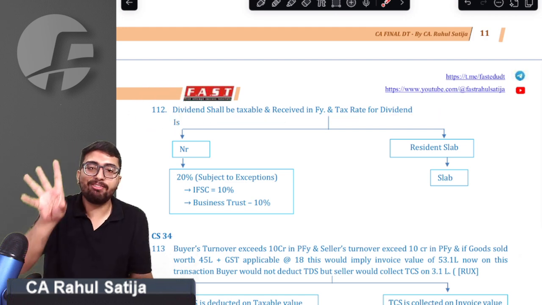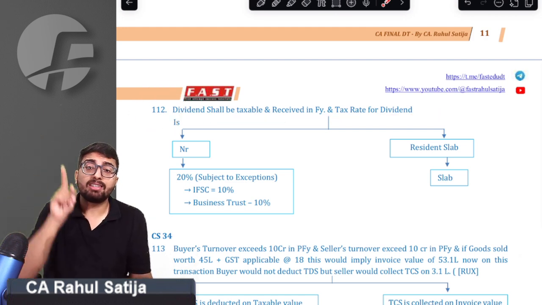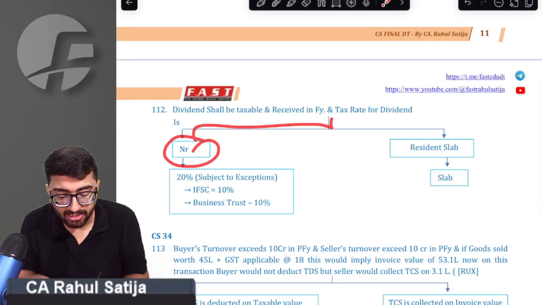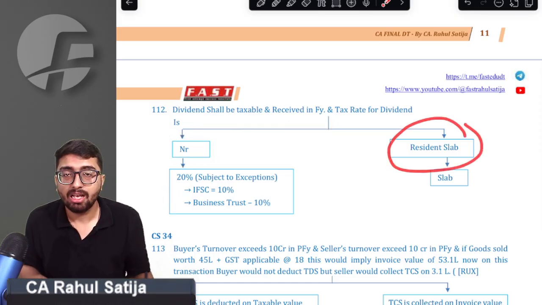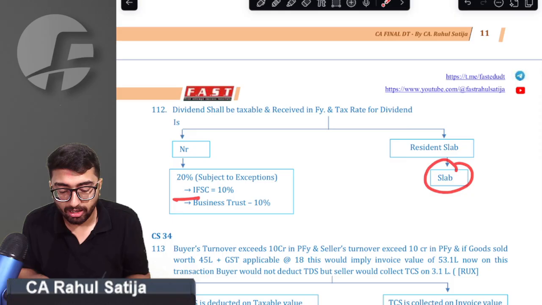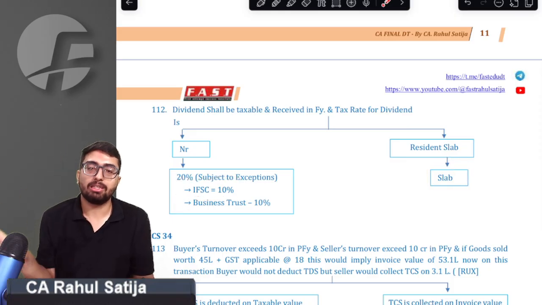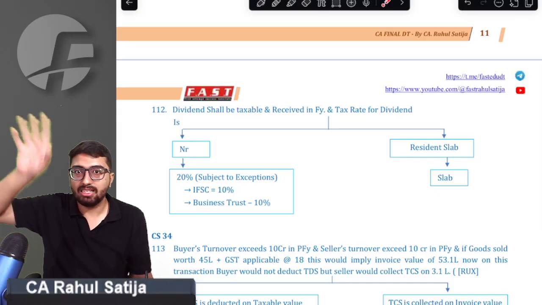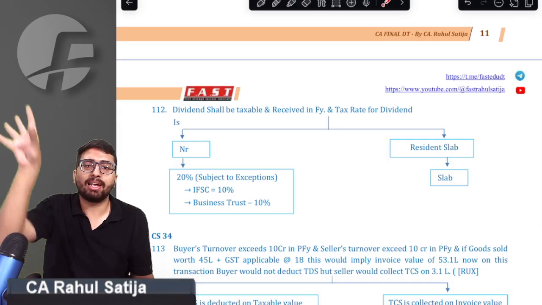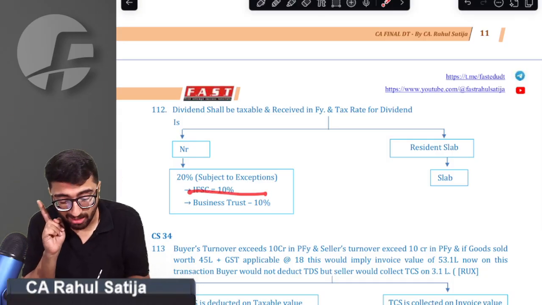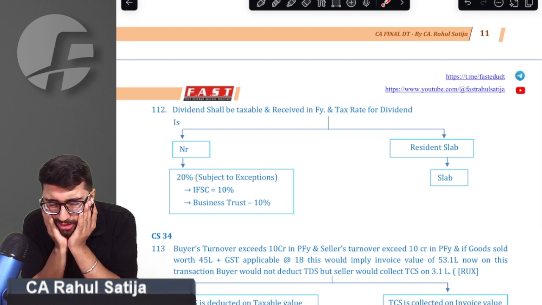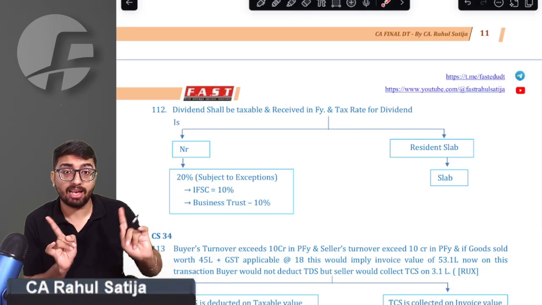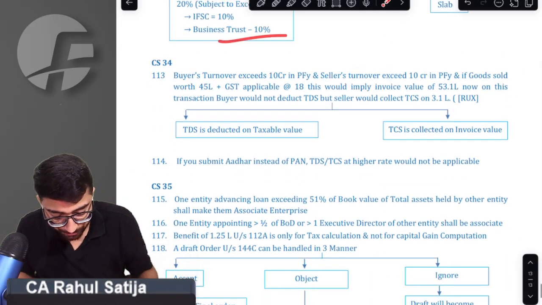Sir, remember, whenever dividend is being received, dividend is normally taxed at a special rate. Sir, what is the special rate? If a non-resident receives dividend, he shall be taxed at the rate of 20%. But if a resident receives, it shall be taxed at the slab rate. Remember, if dividend is being received via an IFSC unit, if an IFSC unit pays any kind of dividend to a non-resident, it shall be taxed at the rate of 10%. Similarly, if a business trust pays any kind of dividend, it shall be taxed at the rate of 10%. So remember this point I had covered. Business trust dividend is taxable in the hands of a non-resident only when the SPV pays tax under 115BAA. Then only is the dividend taxed. Otherwise, dividend from a business trust would be exempt.